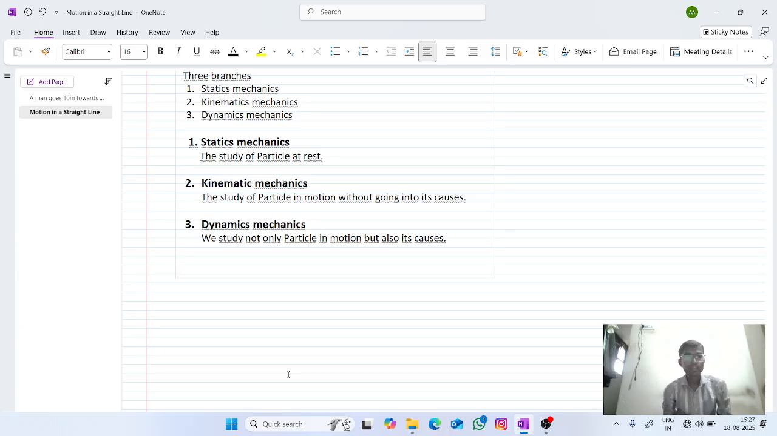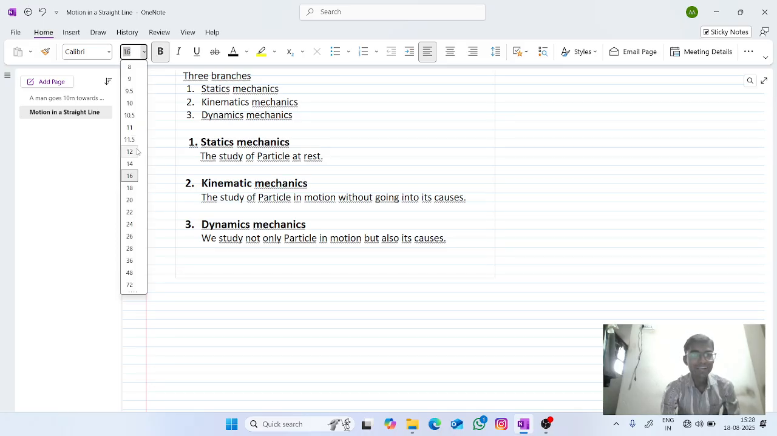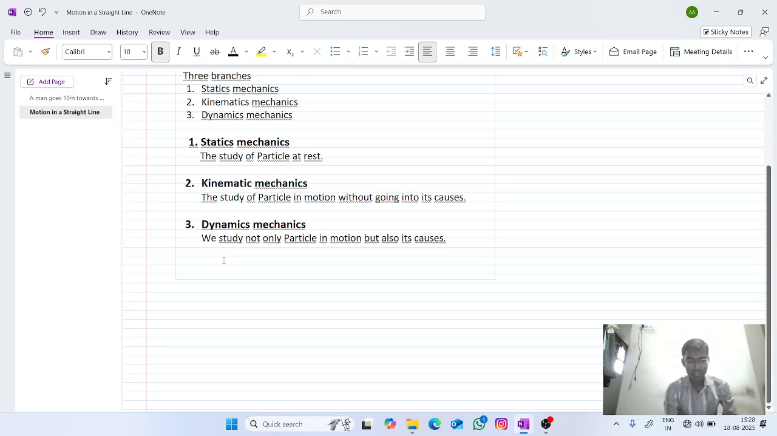So this was about mechanics. Next, we will see motion. As I have said, motion. What do we mean by motion? A particle is said to be in motion.